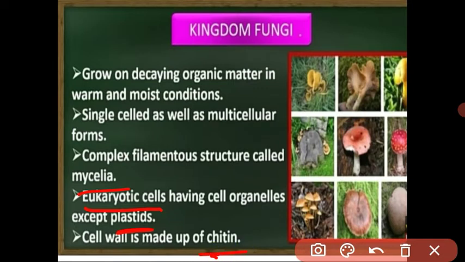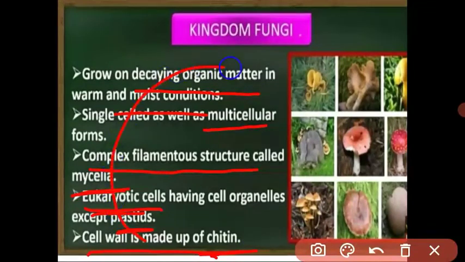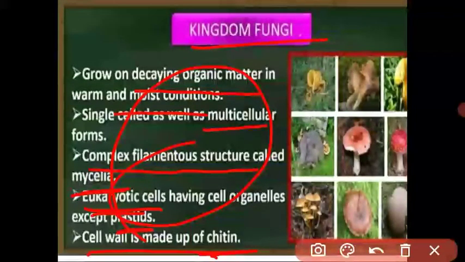Understood? What are the characteristics of the fungi? First, the organism is multicellular, eukaryotic. Their mode of nutrition is saprotrophic, meaning they absorb the nutrient from dead organic material. They grow in moist conditions. Their filament-like structure is called the mycelium. Their cell wall is made from chitin. These are the characteristics of the kingdom fungi.